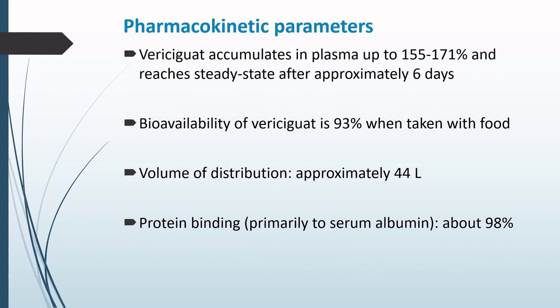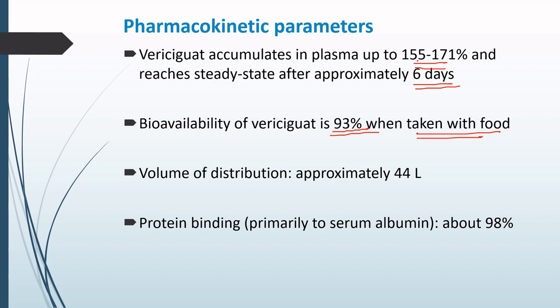The pharmacokinetic parameters of Vericiguat are: it accumulates in the plasma with the level reaching up to 155 to 171%, and it reaches a steady state after approximately 6 days. The bioavailability of Vericiguat is 93% when taken with food.